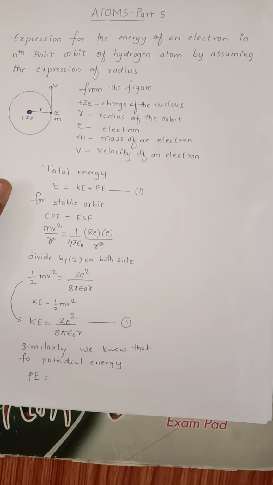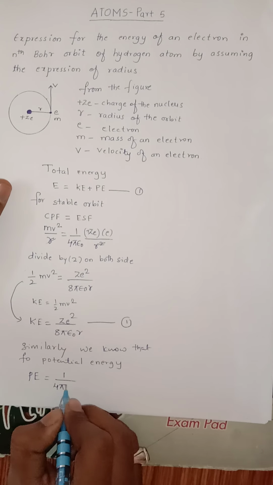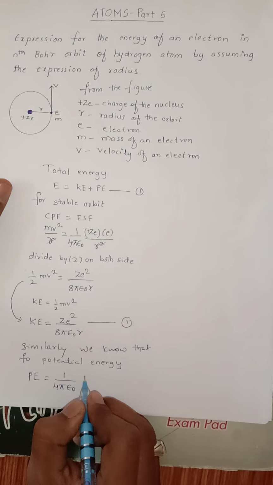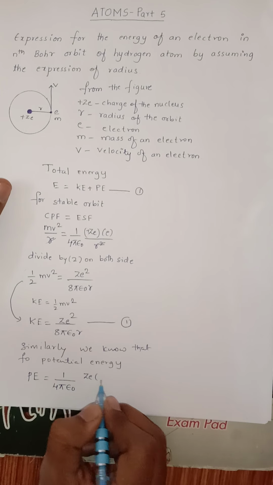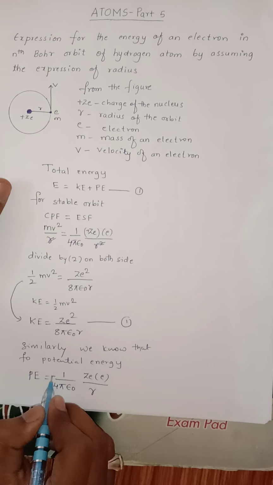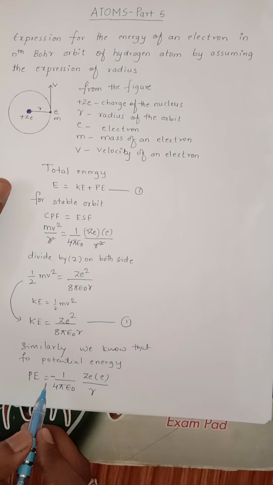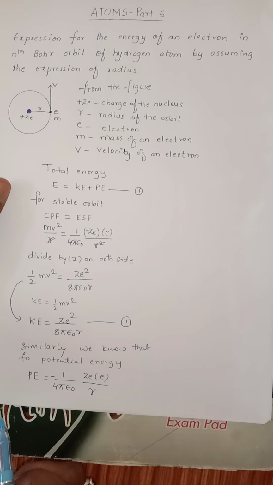Here potential energy between two charges is given by 1 by 4 pi epsilon naught Ze into E divided by r with sign minus. What does this minus sign indicate here? It indicates that the electron is moving in the opposite direction of the electric field produced by the nucleus.